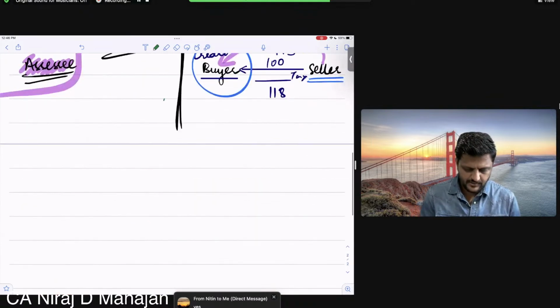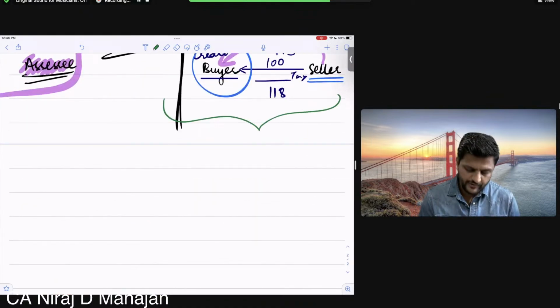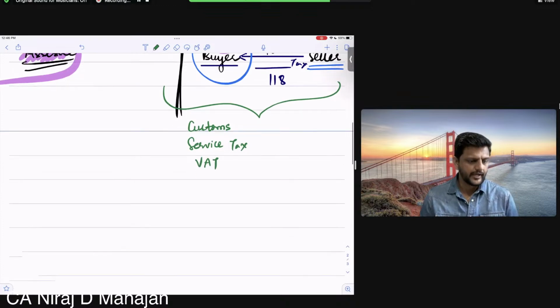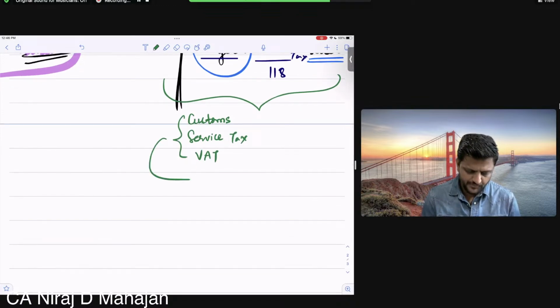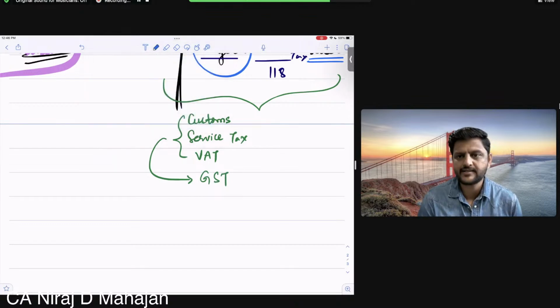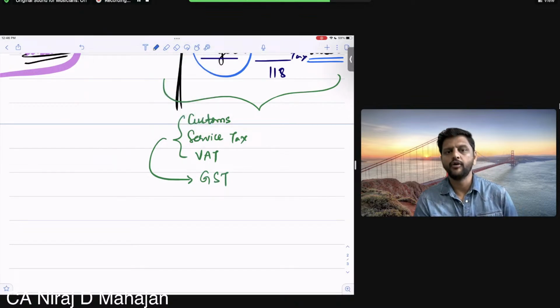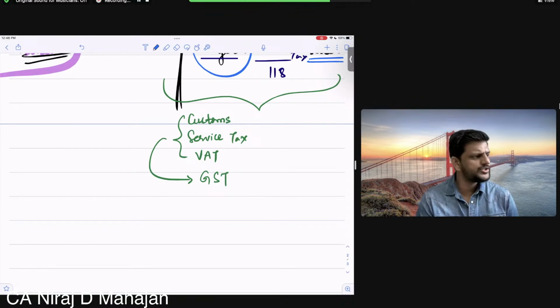Indirect taxes, what we used to have, that also we will discuss. Customs, then service tax, VAT, right? And the merger of all of these three, right now I'm just discussing on a very basic level, is GST, goods and service tax. Obviously the question arises, what was the need of introducing GST? That comes to your mind because GST has been introduced in many countries decades back.